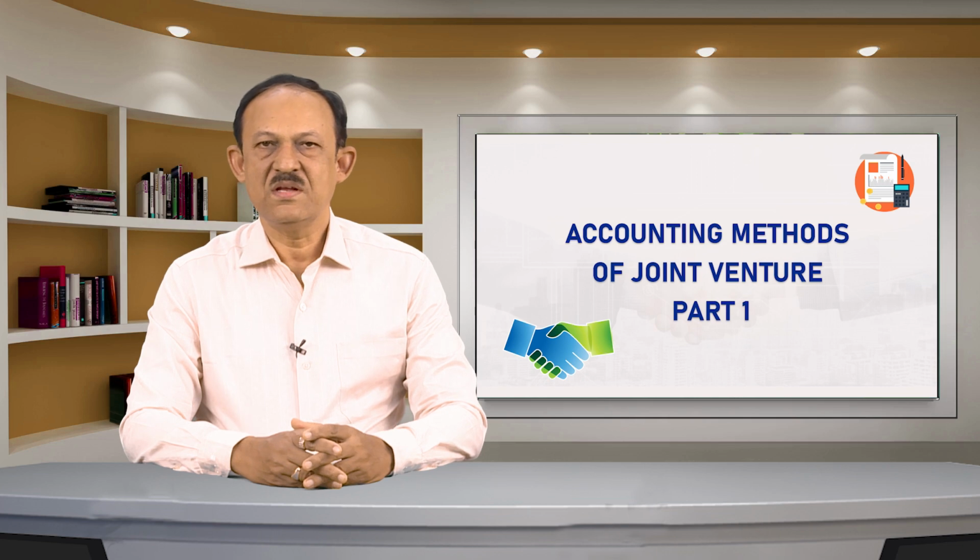In this session, we will discuss the method of calculating profit or loss and settlement of accounts between co-venturers, as we discussed in the previous session. The going concern assumption does not apply to the joint venture, and the question of distinction between capital and revenue expenditure does not arise.